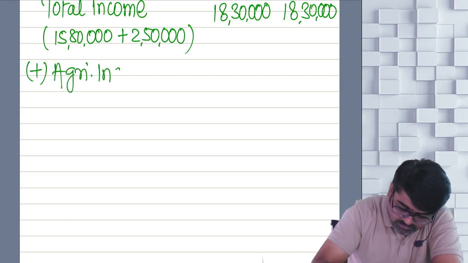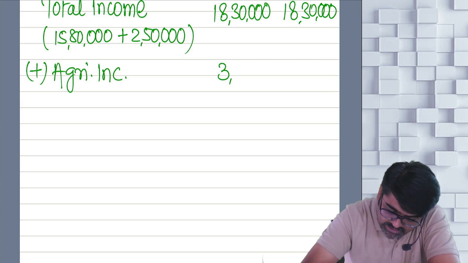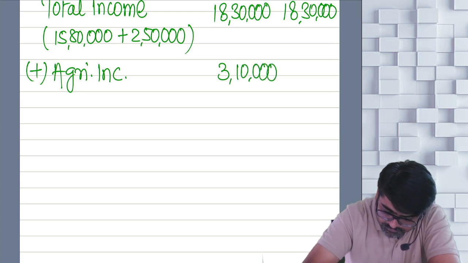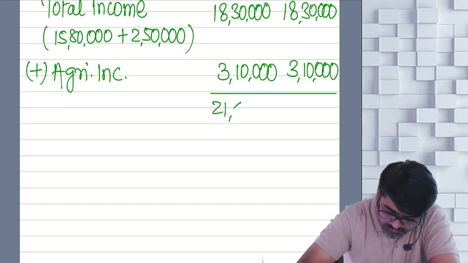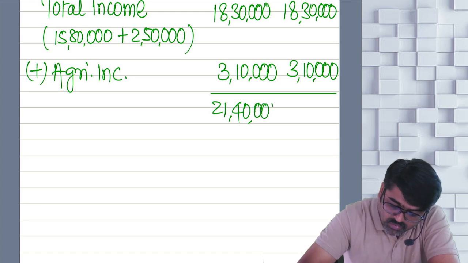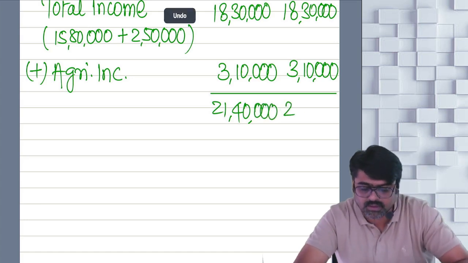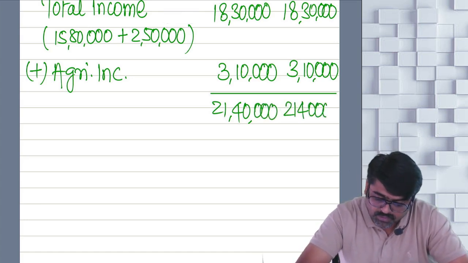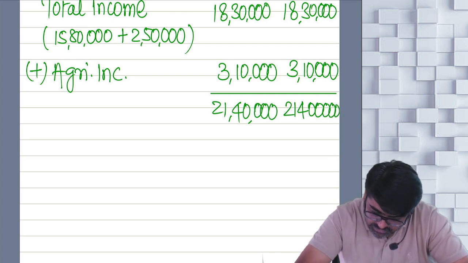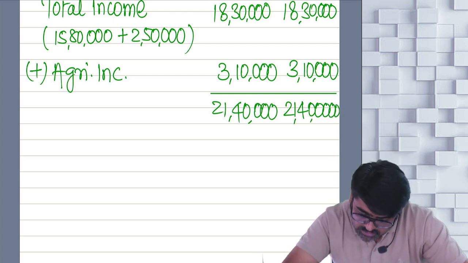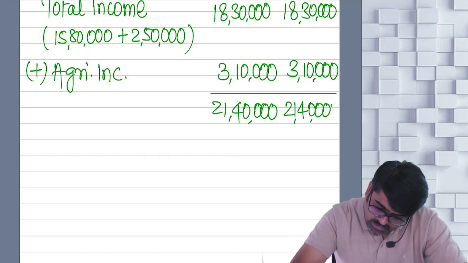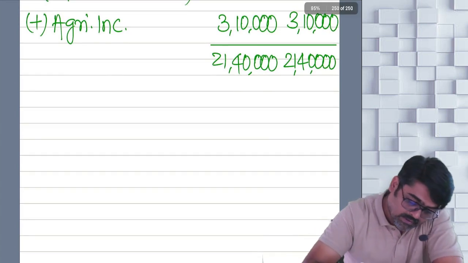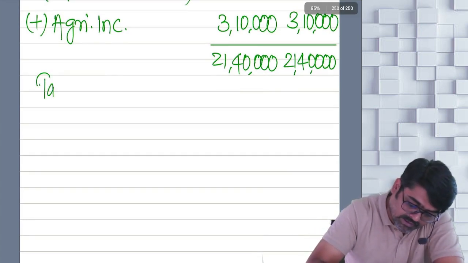How much was agricultural income? 3 lakh 10,000. Now add both of them. 21 lakh 40,000. Assume that this is your total income and now we will calculate the tax on that. Done?